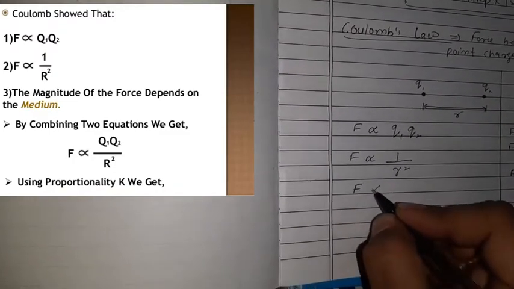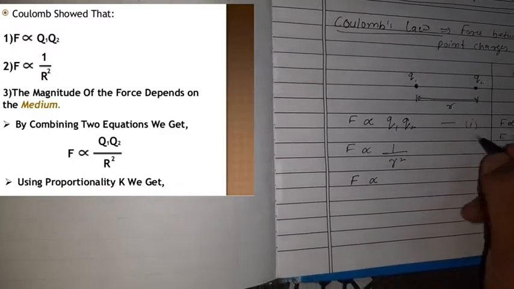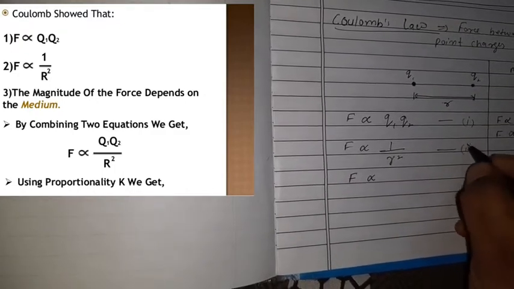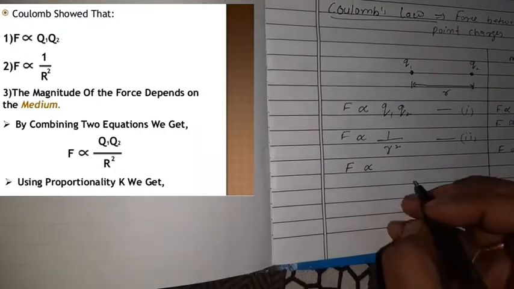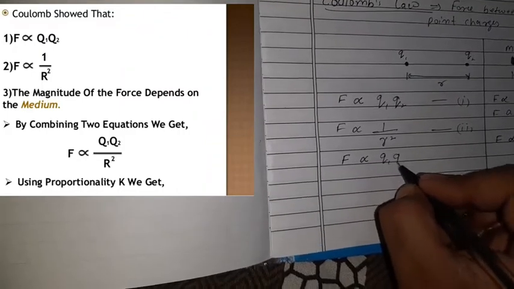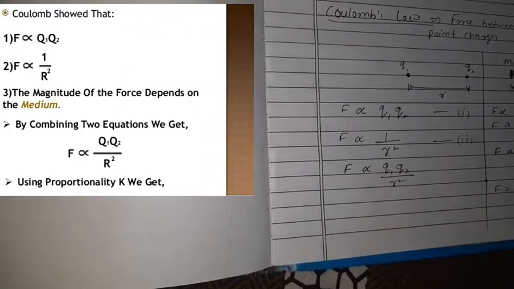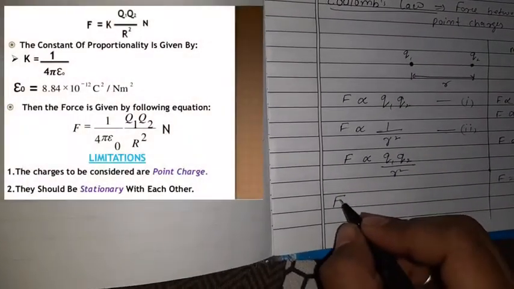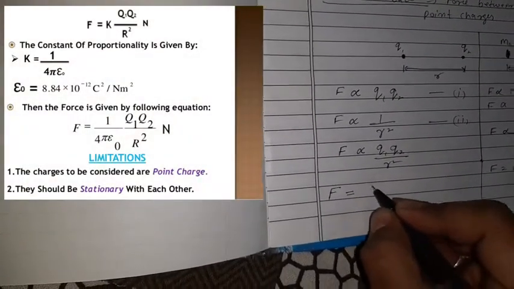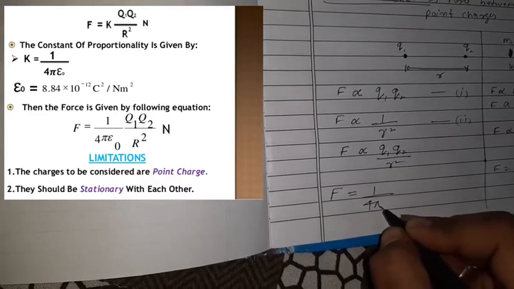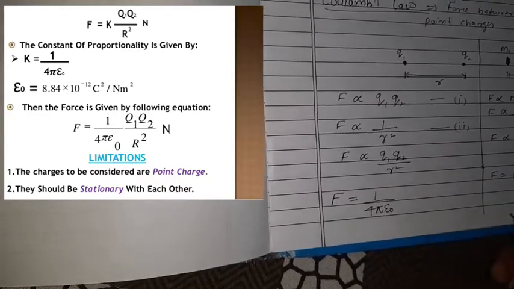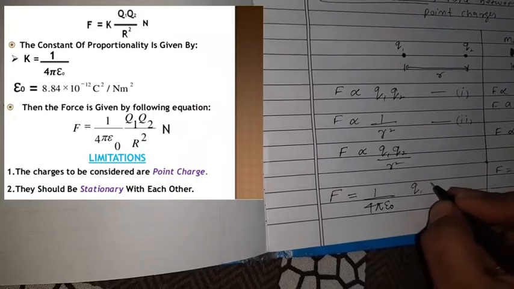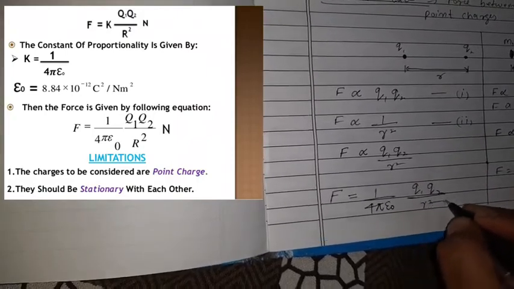If we combine these two laws, this being equation number 1 and this equation number 2, F will be equal to q1 q2 upon r square, and in place of this proportionality we apply a constant which is equal to 1 upon 4 pi epsilon naught, so F equals 1 upon 4 pi epsilon naught times q1 q2 upon r square.